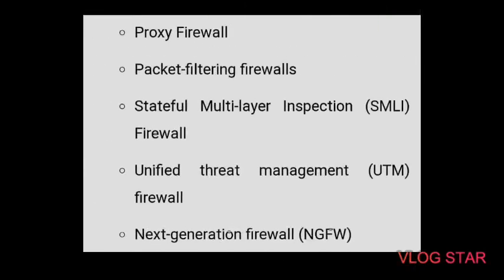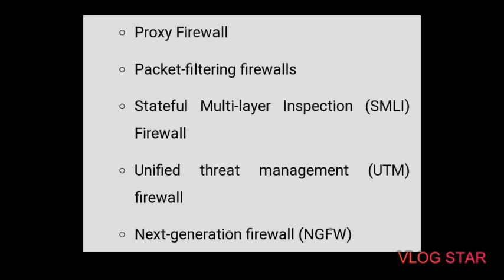Okay, so let us see what the types of firewall are. Depending on their structure and functionality, there are basically different types of firewalls. Following is a list of some common types of firewalls. The first type is proxy firewall. Second is packet filtering firewalls.